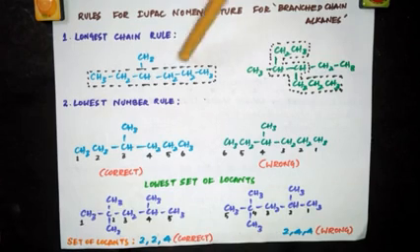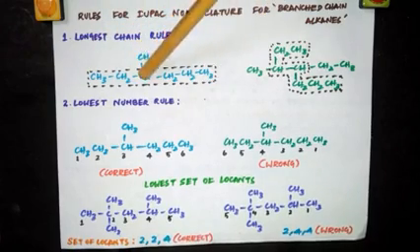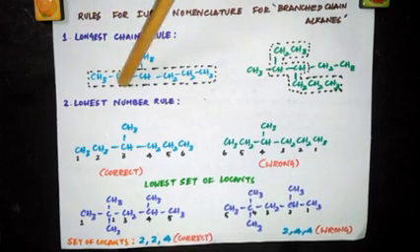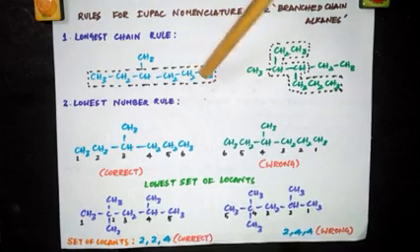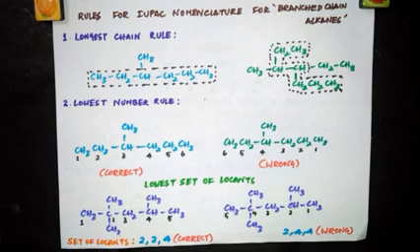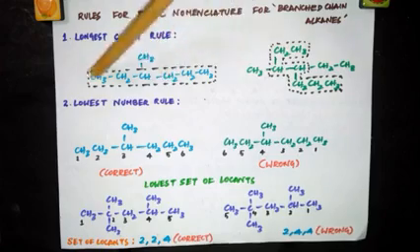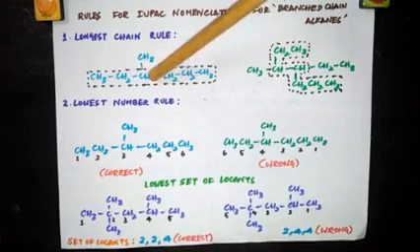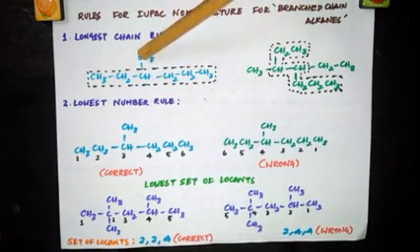Now look at this example. See, we have a carbon chain here. This is a carbon chain, and you can take this also as a continuous chain. So I'm starting the numbering from here: 1, 2, 3, 4, 5, 6. So in this chain, I have 6 carbon atoms. I repeat the sentence again. You have to select the longest continuous chain of carbon atoms. This is continuous. Suppose 1, 2, 3, 4, 5. This is not continuous. You have taken a diversion here and you have taken a break here. So this is not continuous anymore if you go and count this carbon atom.